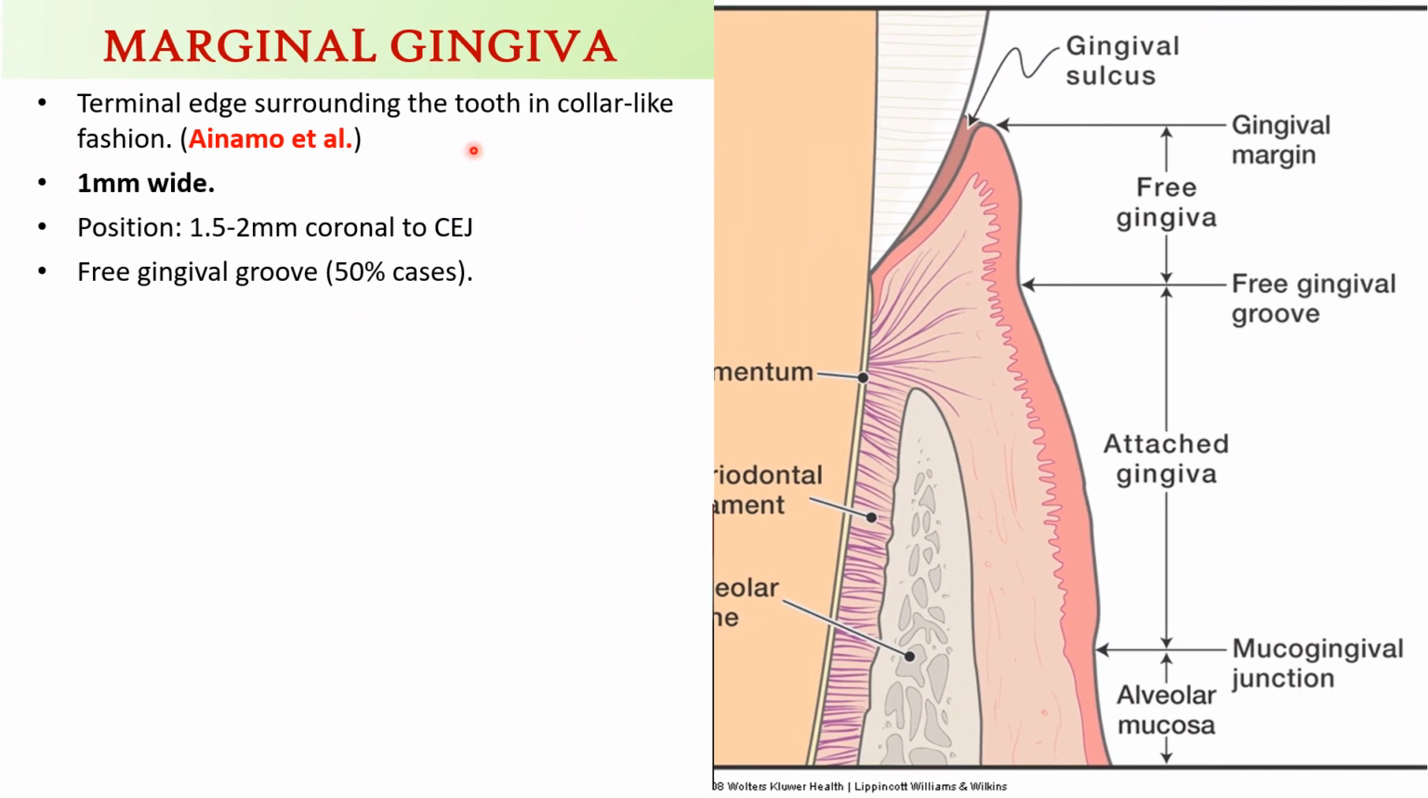Marginal gingiva. Ainamo et al. have defined this as the terminal edge surrounding the tooth in a collar-like fashion. It is about 1 mm in width and its position is 1.5 to 2 mm coronal to the CEJ. Ainamo et al. have also suggested that a gingival groove, a depression-like groove, is present, demarcating the free gingiva from the adjacent attached gingiva, but this is only evident in about 50% of cases.